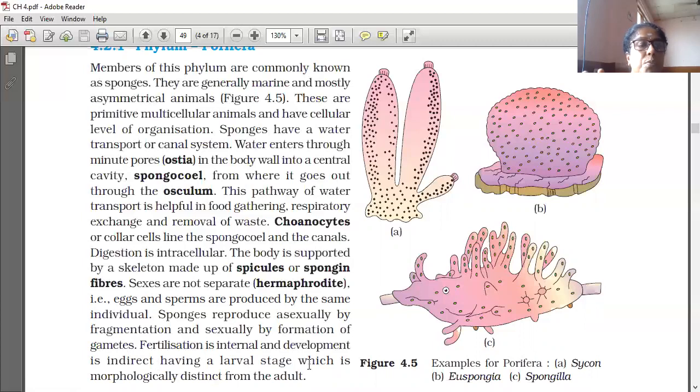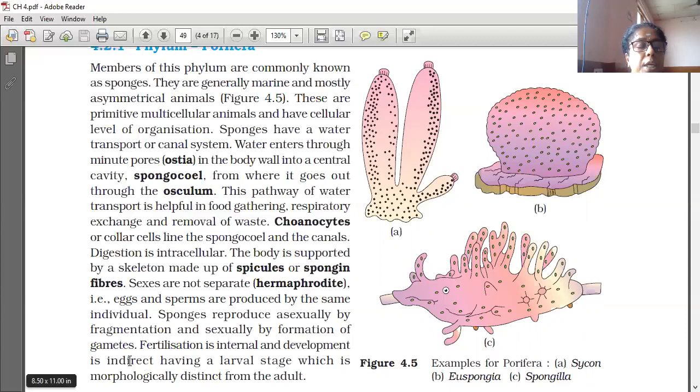The young one which is dissimilar to the parent is called the larva. The larva of a frog is the tadpole, but the tadpole does not look like a frog. So the young one which is not similar to the parent is called a larva.